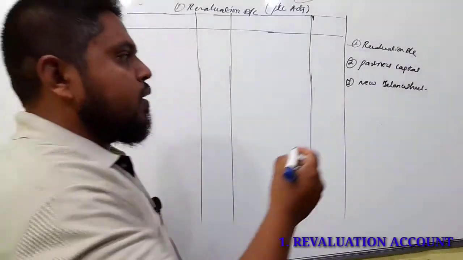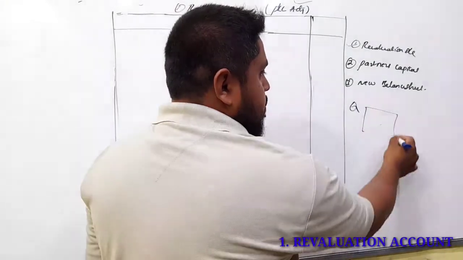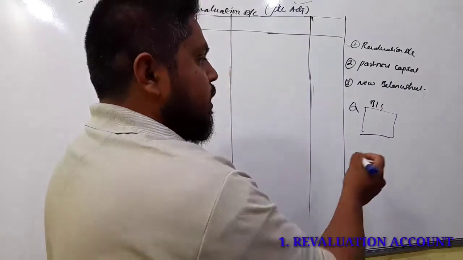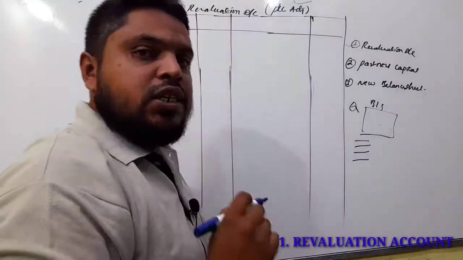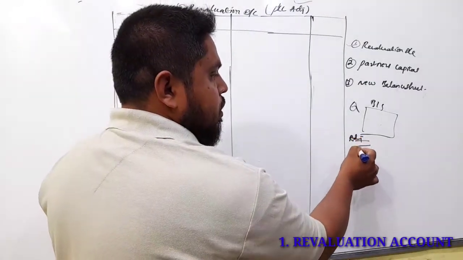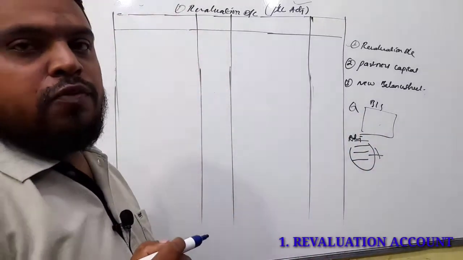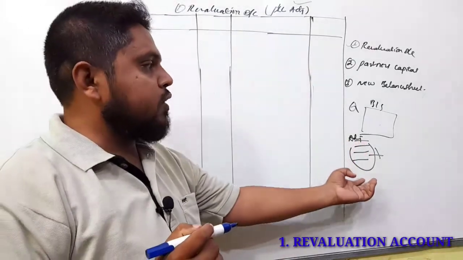For example, in the question you will get the balance sheet of the old partners, then additional information. This additional information we can call adjustments, not recorded in the books, they are given separately.